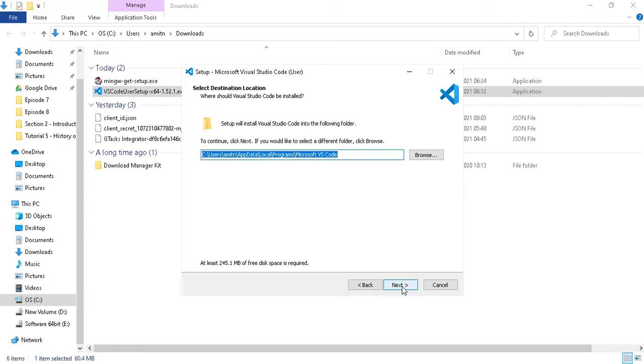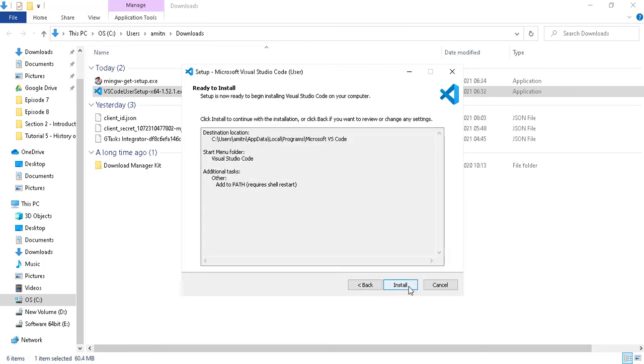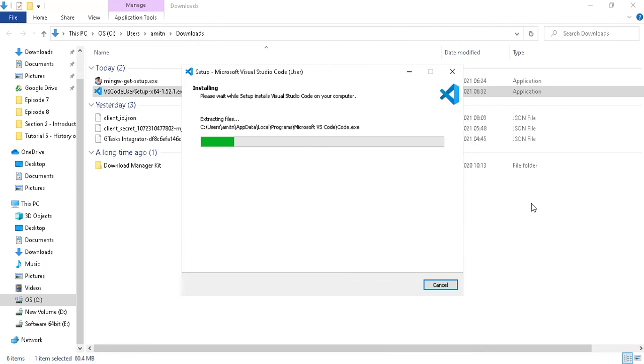So click on next. It will prompt a name that will appear as the shortcut. You can change that because this will appear in the start menu folder. If you want to change it, you can. Otherwise, click on next. If you want to make any change over here, you can do that. Well, I'm keeping everything simple. So I will click on next and then I will click on install. It will take some time, so let's wait for it.